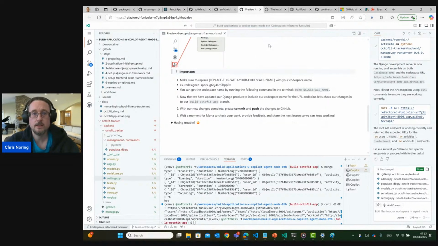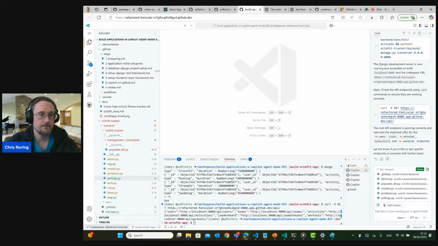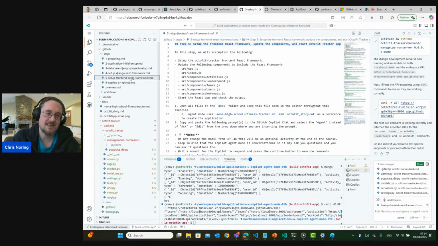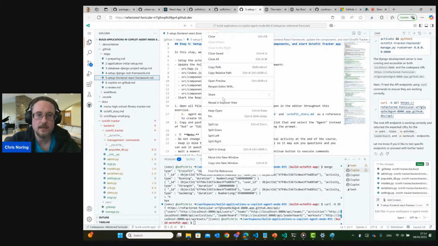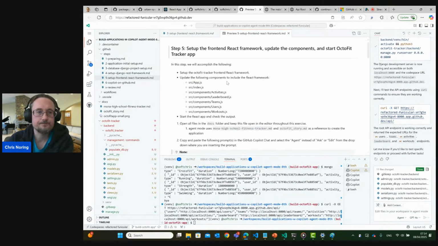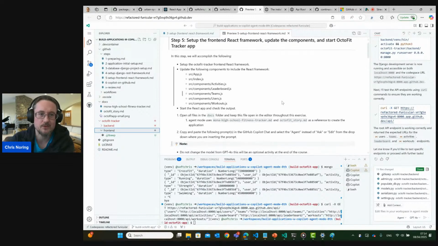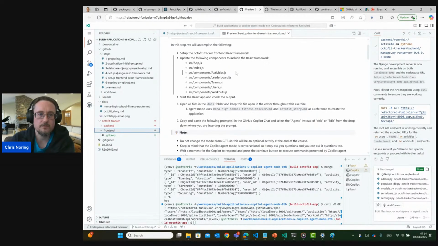Which means that we're now going to close down a lot of things here. And we will come to the front end of this, because as happy as we might be as backend developers, your users aren't very happy with you at this point, right? Because they're like, yeah, Chris, I like the fact that you got a backend, but this JSON stuff, it hurts my eyes. I want to see something that looks like something visual. So what I'll be doing is I go in here, I open up a preview. So now we see how we can be setting up the front end. So we have a backend here, but the front end doesn't contain much, right? It's an empty folder, but the good news is we can do something about that. So now we need to update a few components.